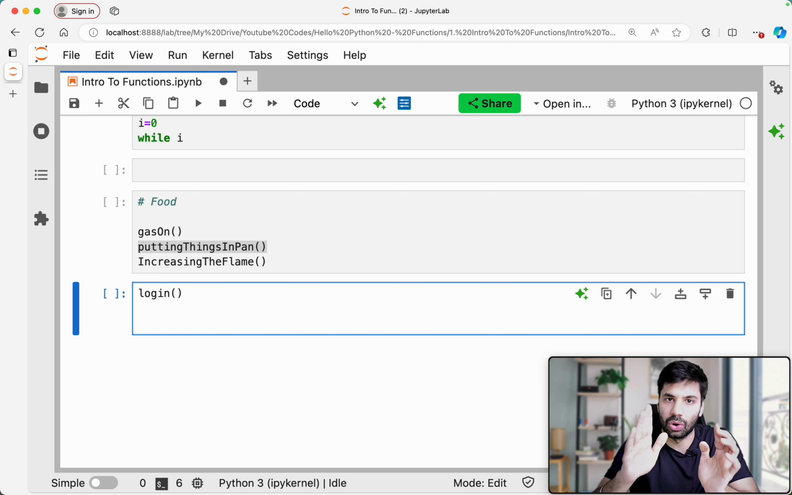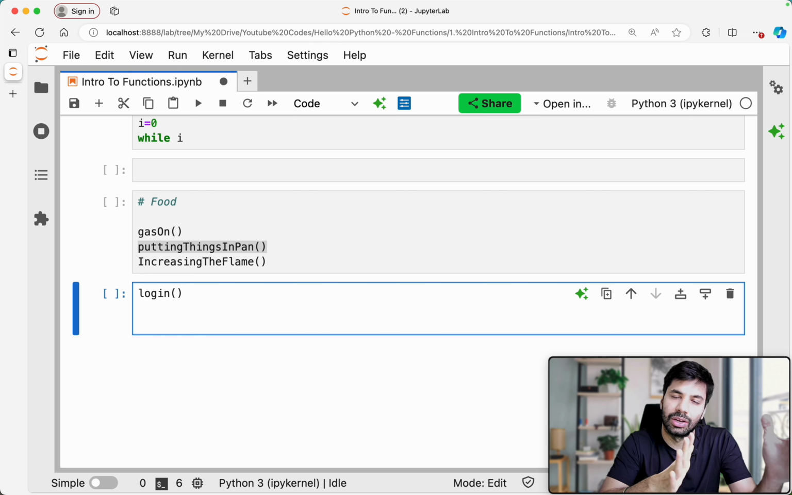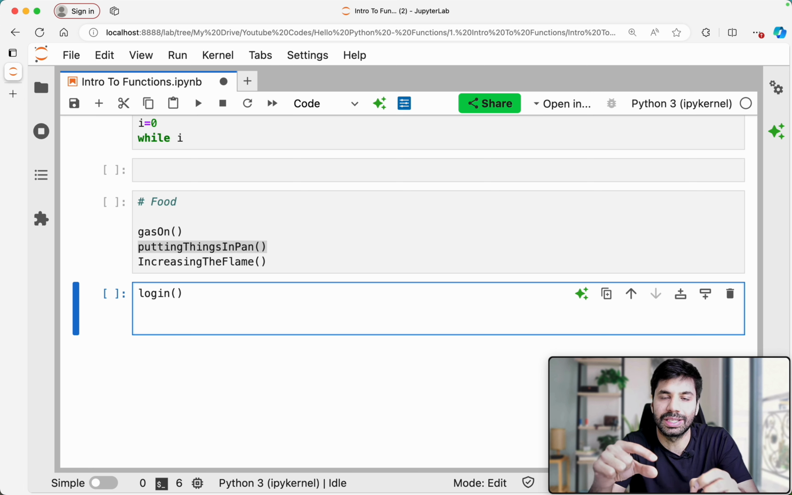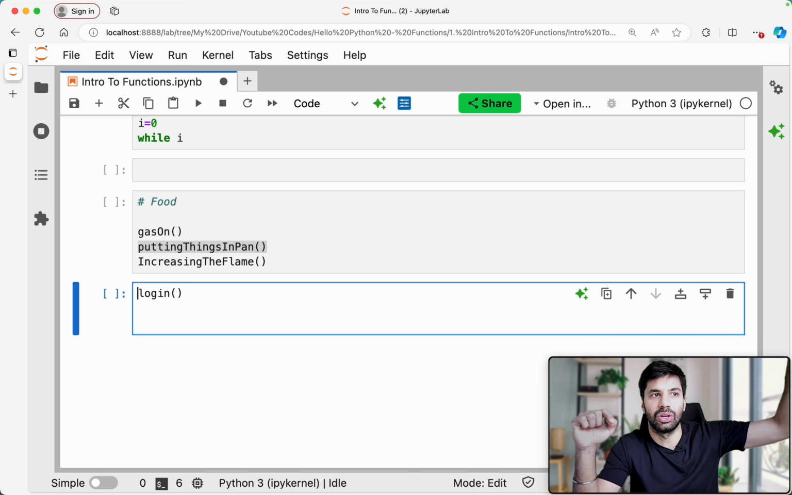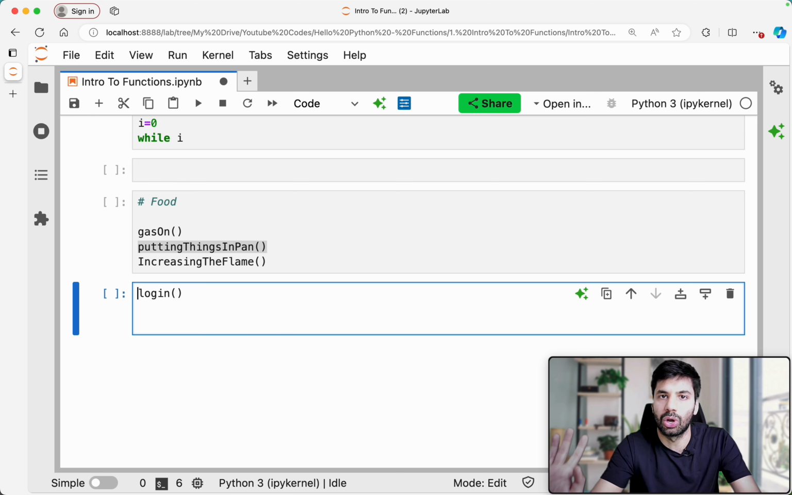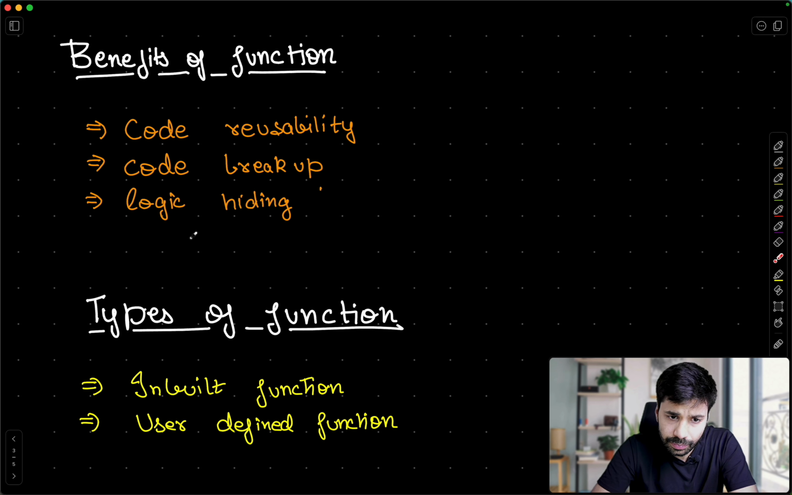If you have defined this login as code separately, you are able to break up your code into these small functions. Then it is very much reusable again. Plus, if tomorrow login is failing, you don't need to go and see the code for logout. You know that login is the code which is getting called, so there will be an error there. Anywhere else, there will not be an error. So next is logic breakup, and the last one is logic hiding.